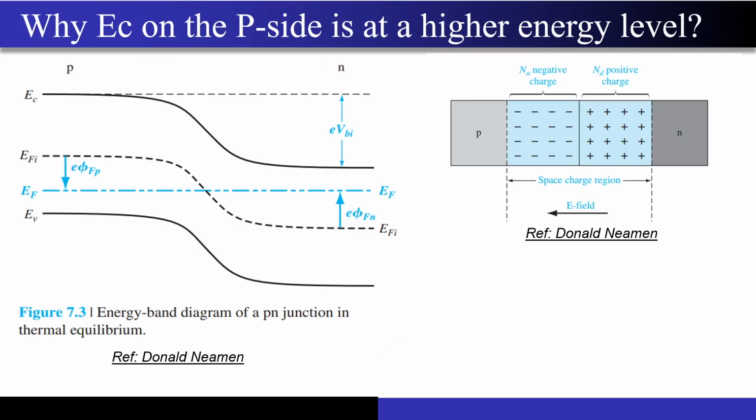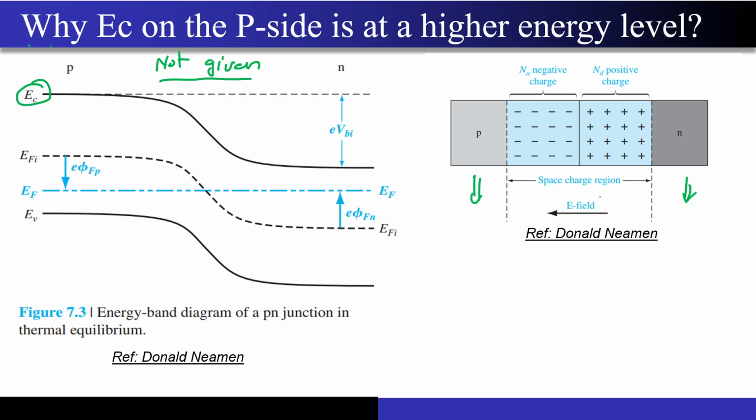So a few more concepts, after that we will take a 5 minutes break and then we will resume the problems. Now there is one more important concept, like without drawing anything, correct? Let's say this energy band diagram for the PN junction under equilibrium was not even given to you. I actually want to understand whether the EC will be higher on this particular side or on this particular side.